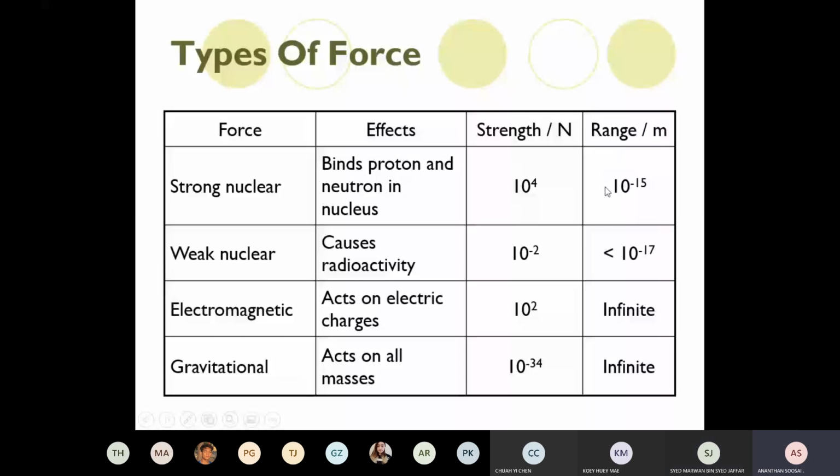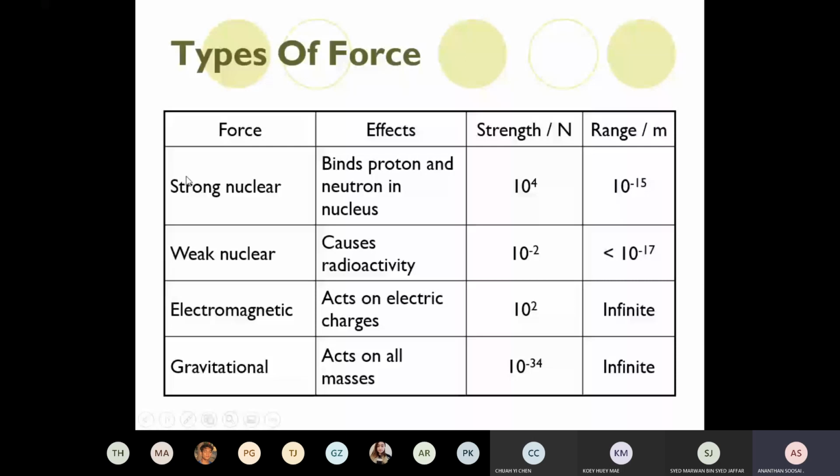When the proton and neutron separation increases, the strong nuclear force suddenly becomes nullified, so the nucleus is going to break. That is the consequence for large nuclei, where the proton-neutron spacing can increase, so the strong nuclear force becomes 0. That's the first group of force, the strong nuclear force.